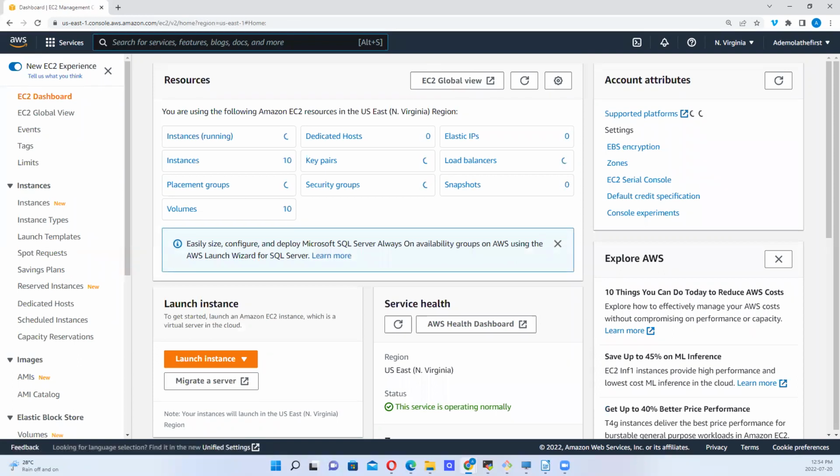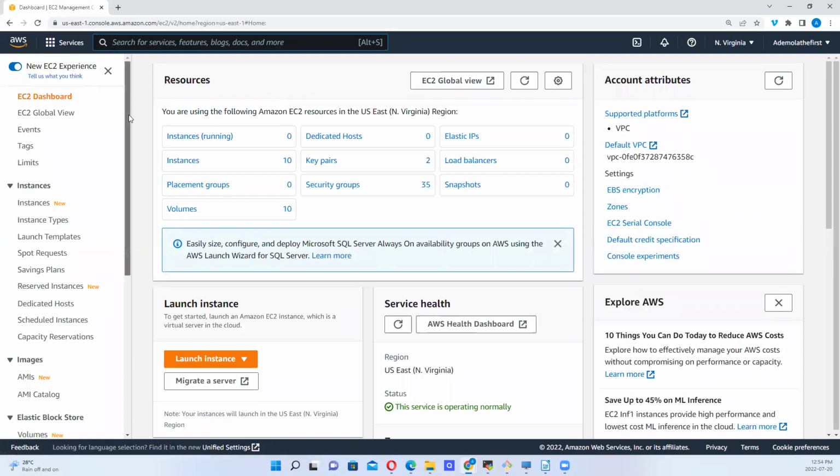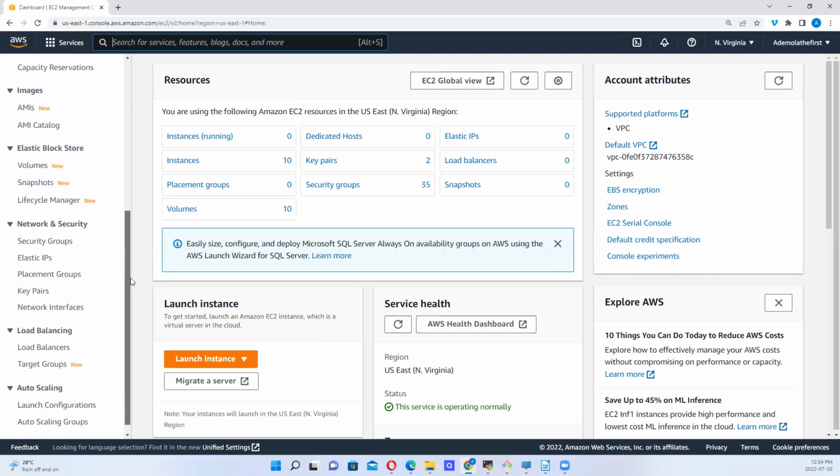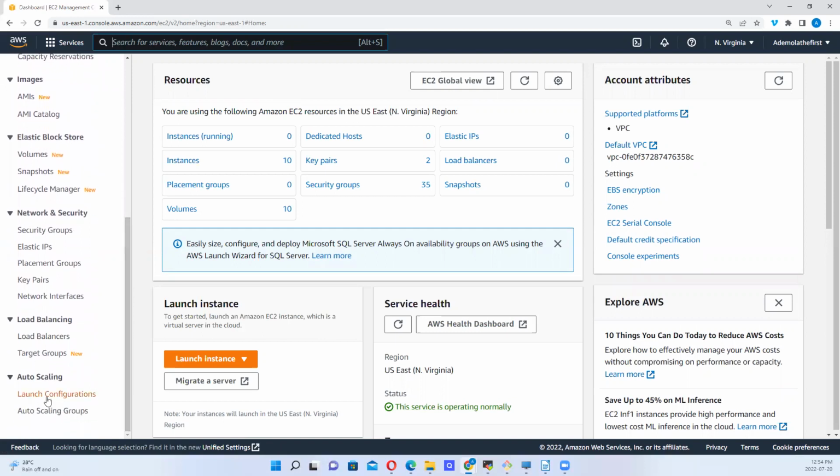So let's scroll down and see what we have. Right here, we have auto scaling, okay? Over there, we were asked about auto scaling group, but we've not created any. So we can create an auto scaling group right away.